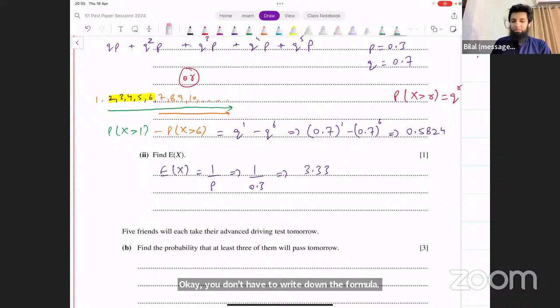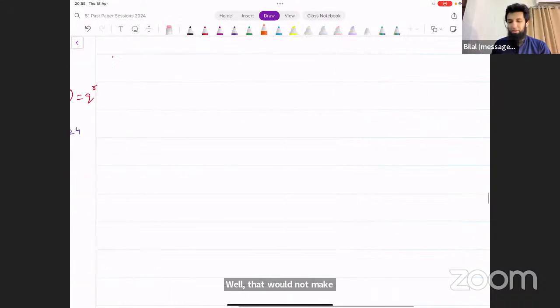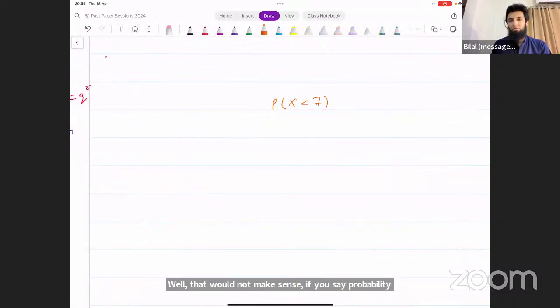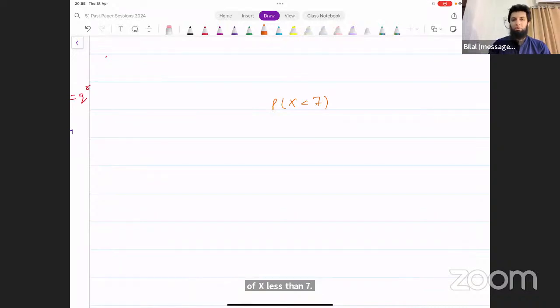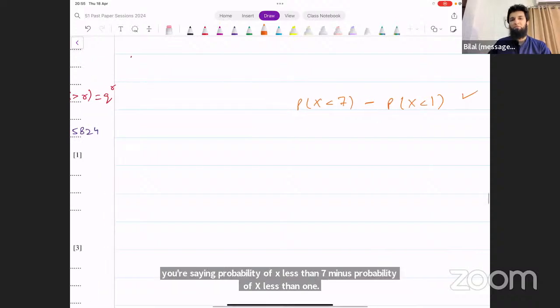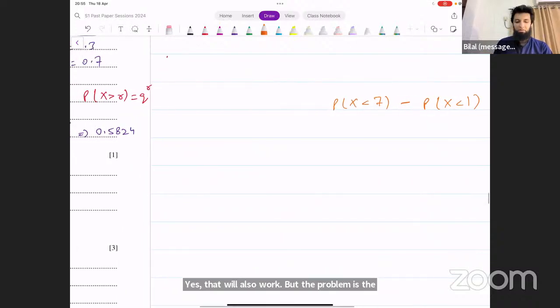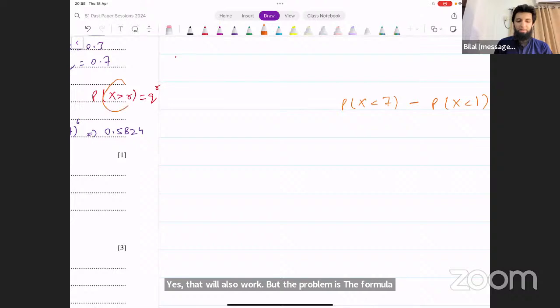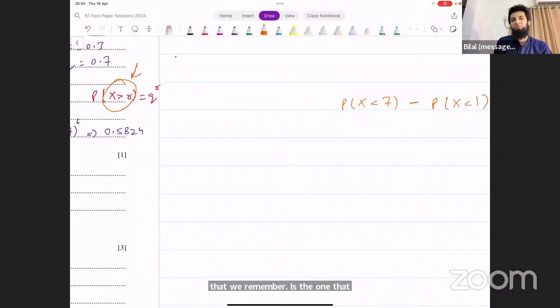Well, that would not make sense, Moza. If you say probability of X less than 7, okay, you're actually right. That would make sense. So you're saying probability of X less than 7 minus probability of X less than 1. Yes, that will also work. But the problem is the formula that we remember is the one that has greater than sign. So that's why we're converting it to that form. Okay.